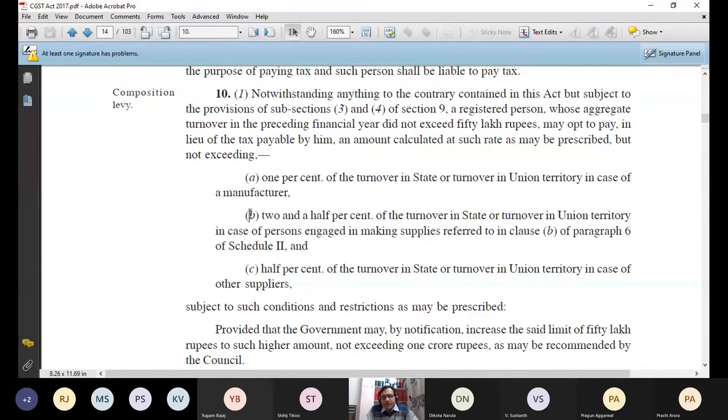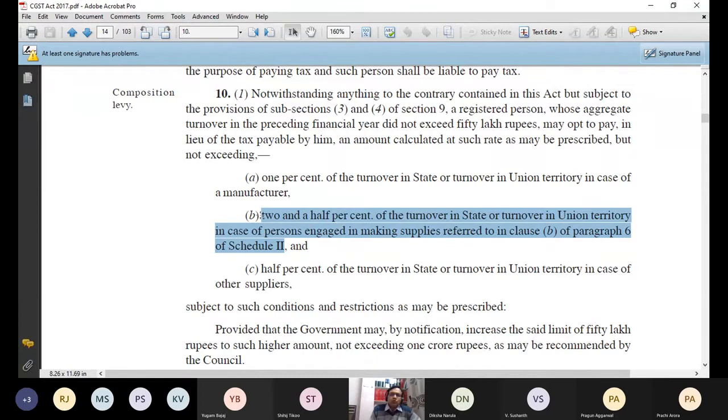Similarly, in some cases the rate is not 1% central tax, it is 2.5% of turnover. And what are those cases? 2.5% of the turnover in the state or UT in case of those persons who are engaged in making supplies which are referred to in clause B of paragraph 6 of schedule 2. So the name of the supply is not written. For this, the act says read schedule 2, read paragraph 6 and read clause B.